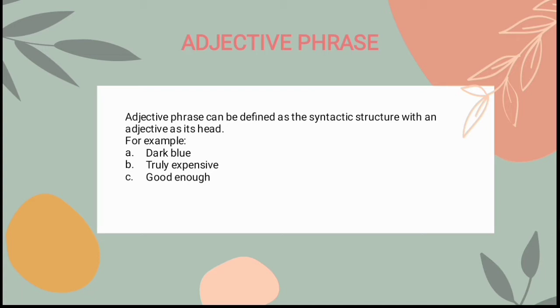For example, the first is dark blue. This is the formula: adjective plus adjective. And then the second, truly expensive. The formula is adverb plus adjective. And the last example is good enough. The formula is adjective plus adverb.